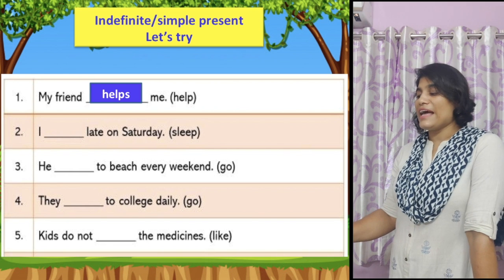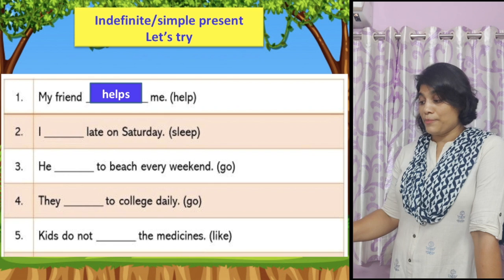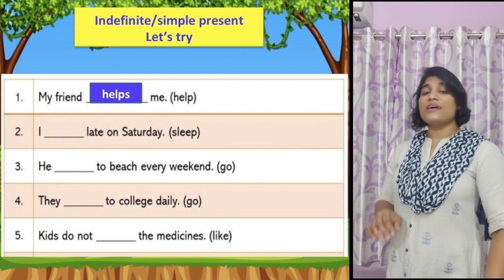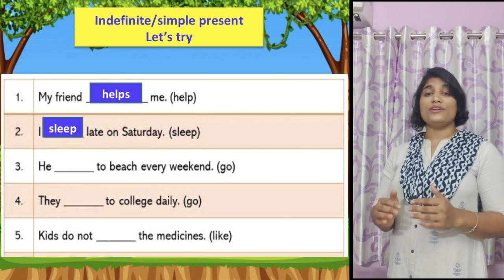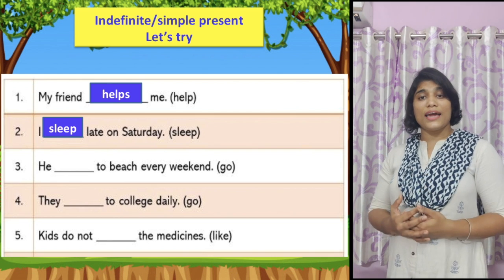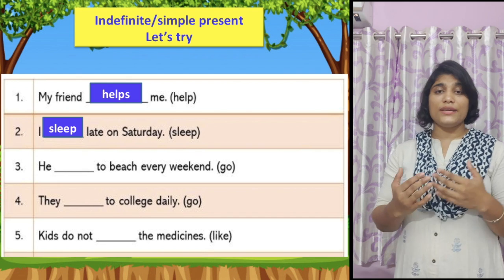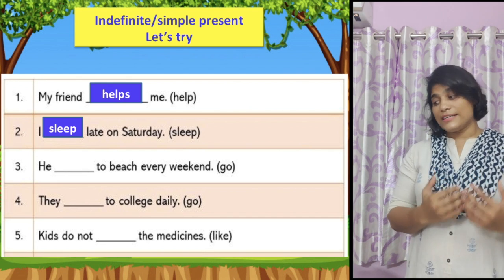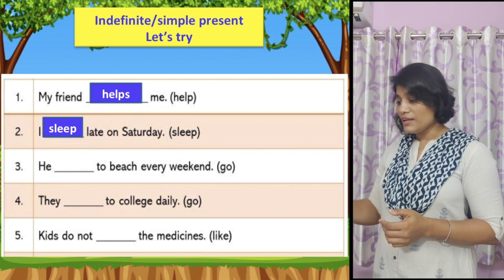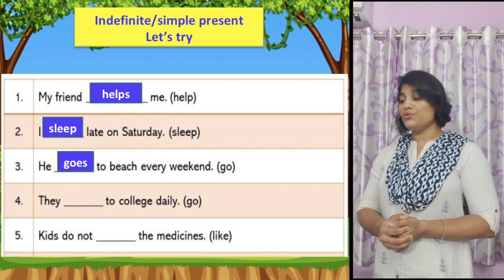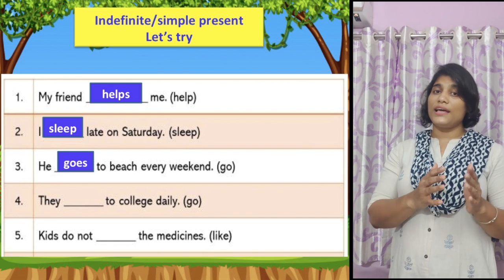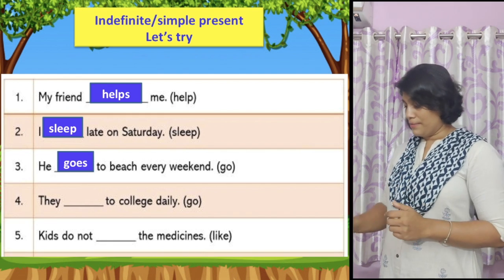Now: I dash late on Saturday. I sleep. So I sleep late on Saturday because it is my habit of sleeping. I used to sleep late on Saturday night. Now: he goes to the beach every weekend. That is the habit of the person referred to here.